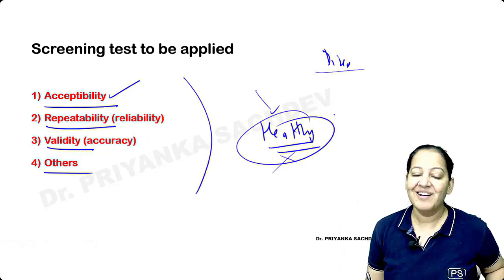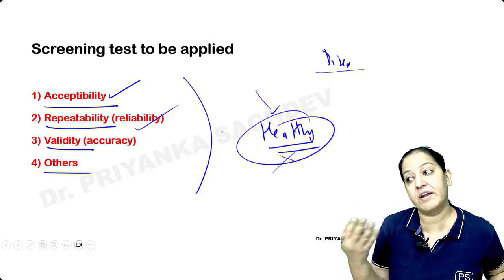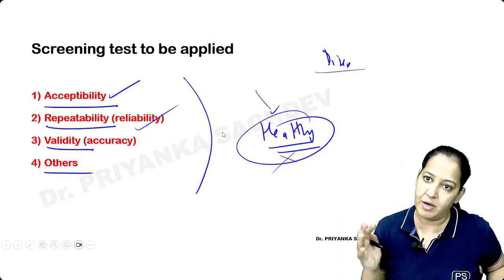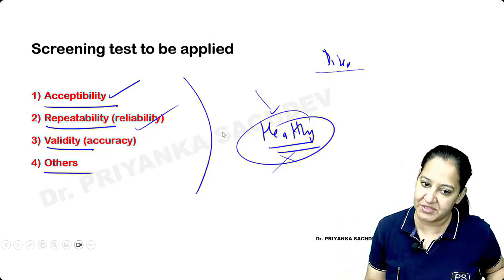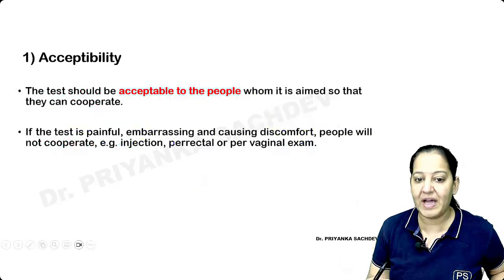So it should be acceptable to the people. Okay, number one. Number two, it should be repeatable. It is not every time giving a different result. The same result should come every time if you are repeating in the same person. Number three, it should be accurate. The result should be valid. It should be accurate.